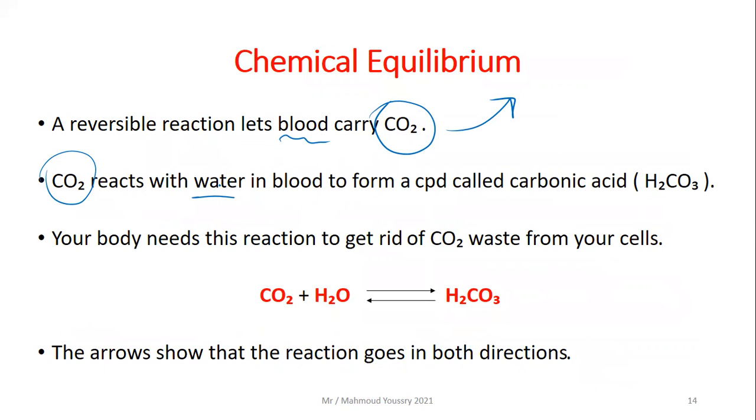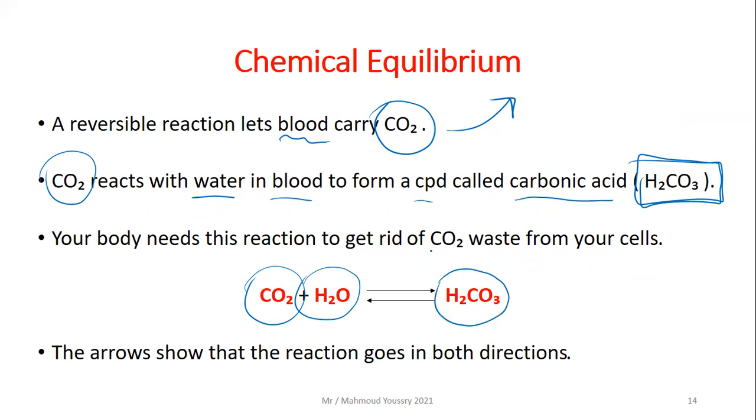Carbon dioxide reacts with water in the blood to form a compound called carbonic acid, H2CO3. So the carbon dioxide reacts with the water in the blood to form carbonic acid. Your body needs this reaction. Why? To get rid of the carbon dioxide waste from your cells.